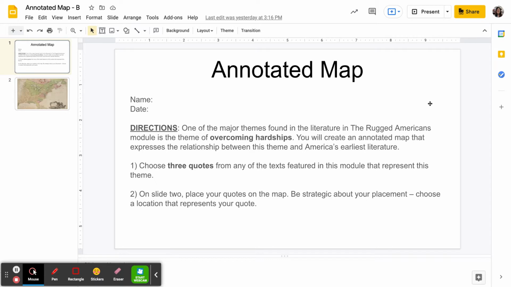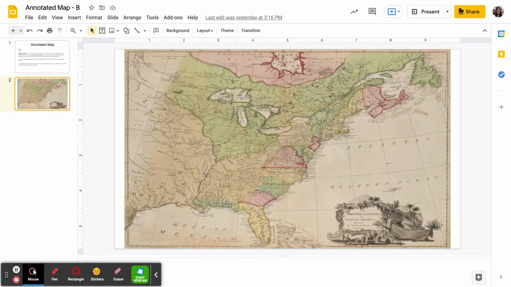So when you have chosen your 3 quotes, you are going to go over here to slide 2 on the left side, and you're going to place your quotes on the map. And I want you guys to be strategic about where you place the quotes. So if, for example, you're choosing a quote from one of the Native American texts, you might choose to place your quote in the general region or area where that Native American tribe lived. Or if you're going with one of John Smith's quotes, he wrote the General History of Virginia, so it might be a good idea to place that quote around the area of the state of Virginia.